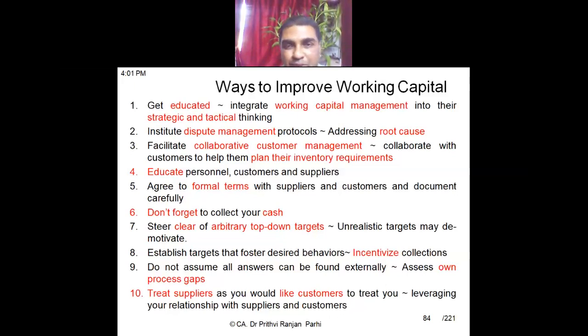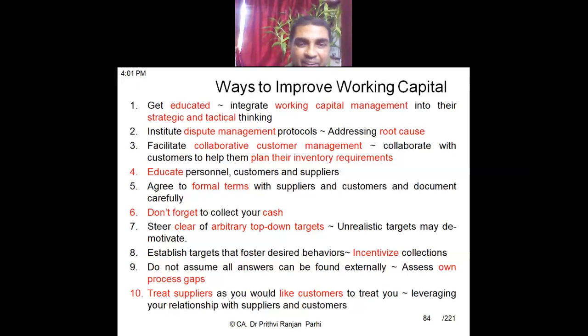Agree to formal terms with suppliers and customers, and document it carefully. Formal terms are necessary: by which time they are supposed to pay, what their credit period is, what their ordering quantity is, all these things. If formal terms can be established, it will help us do better working capital planning. Don't forget to collect your cash. If cash is receivable, it should be collected as early as possible. Billing should be done fast, so that the collection period can be reduced.